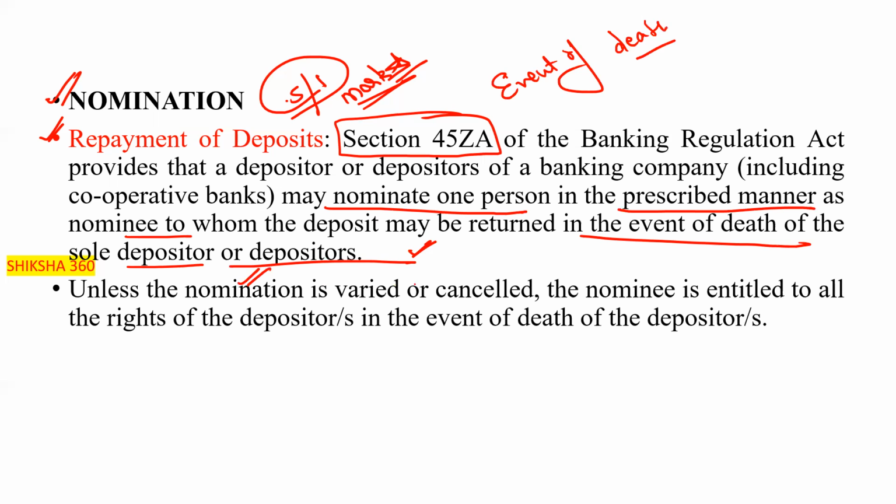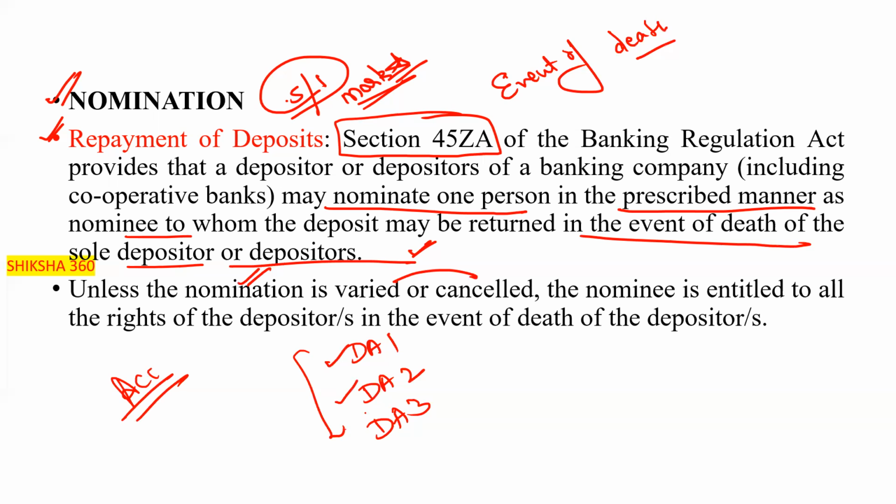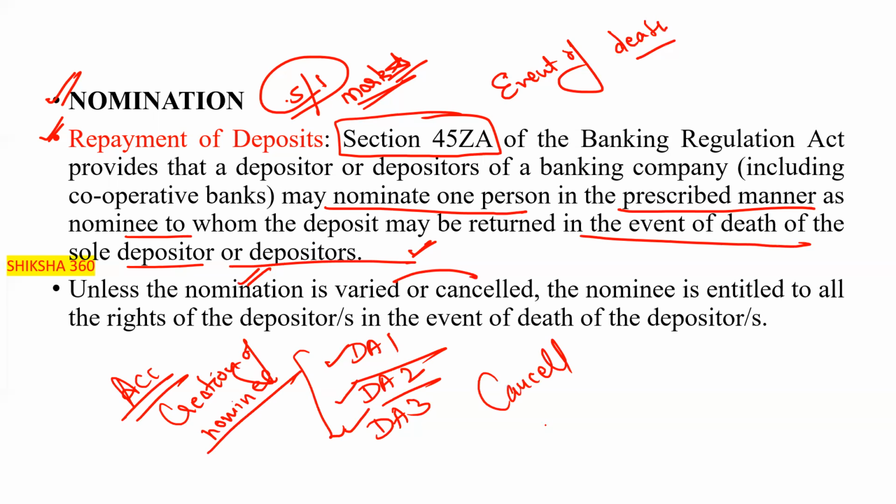Unless the nomination is varied or cancelled. Basically, there are three forms: DA1, DA2, DA3. You will check that in your account opening form, which form is present for the creation of the nominee. For the creation of the nominee there are three forms. First one is the creation of the nominee, second one is for the cancellation, third one is for the modification.